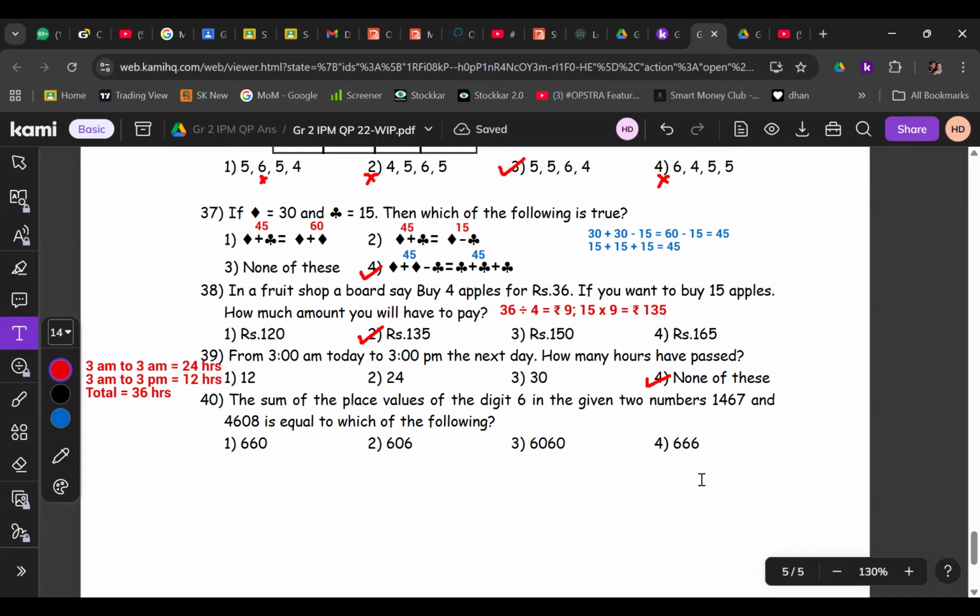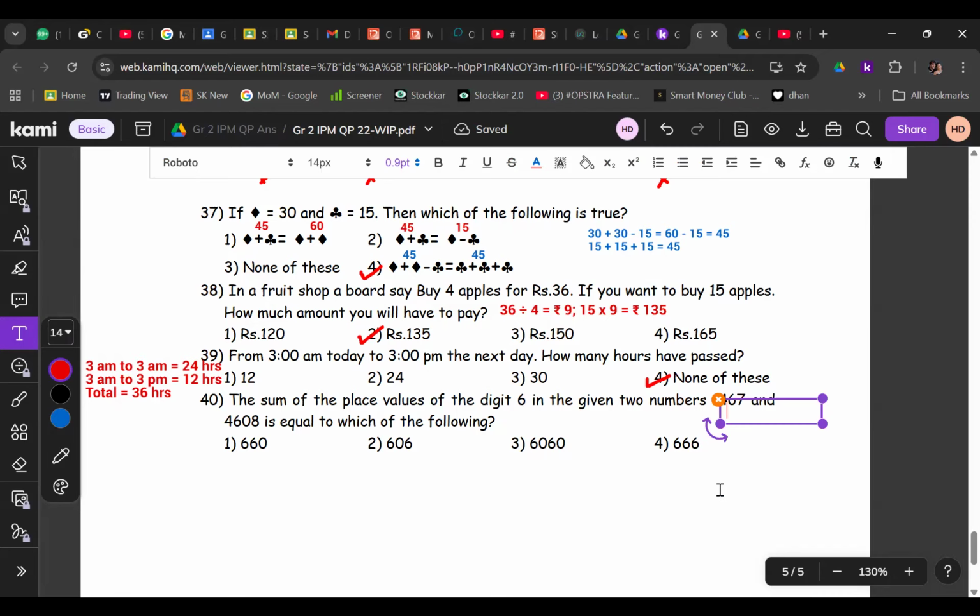What is the place value here? Tens. 60, right? Place value. I'm not saying place, what is the place value here? 600, right? 600. So when you add them, what will you get? 600 plus 60, 660. Correct? Easy, yes.